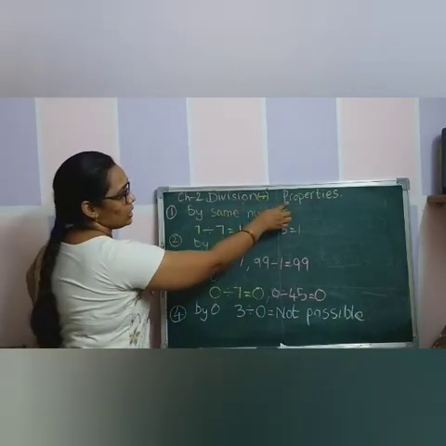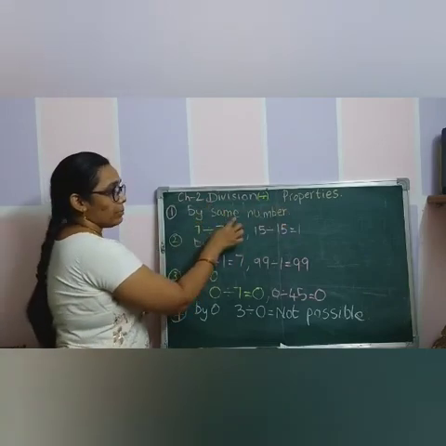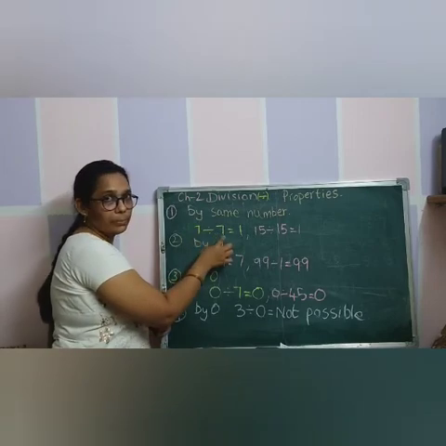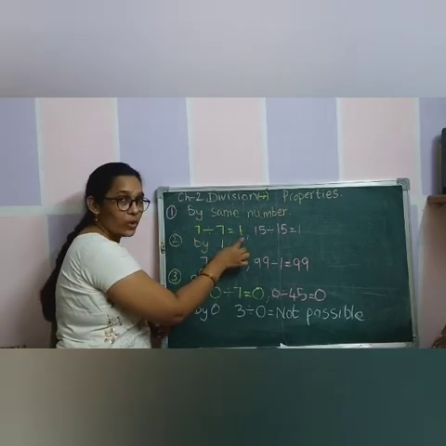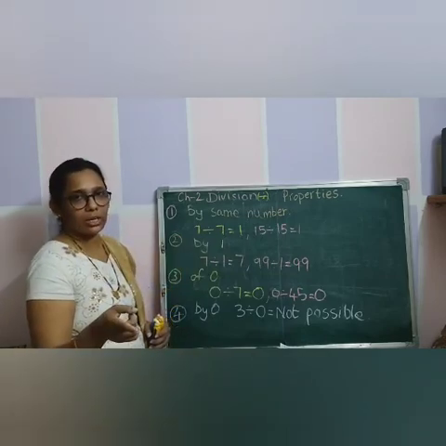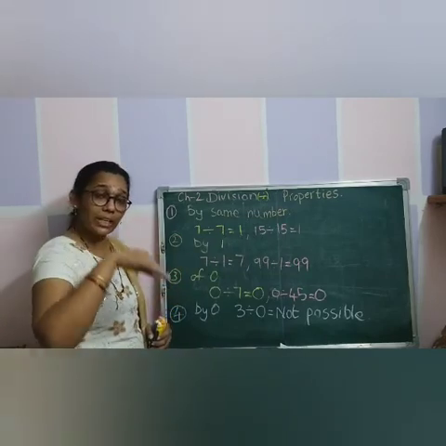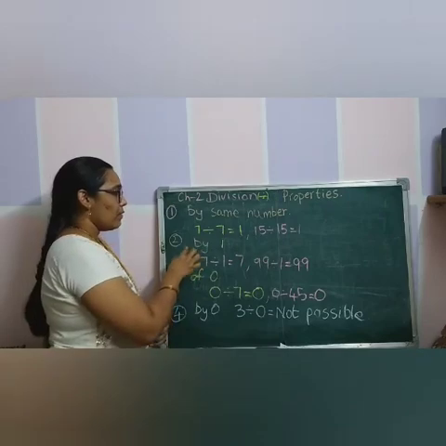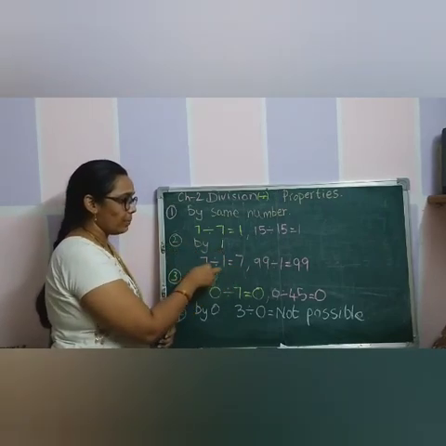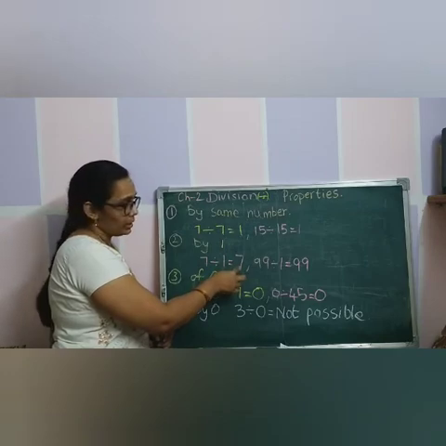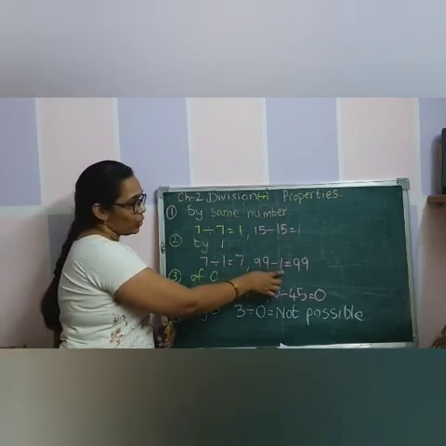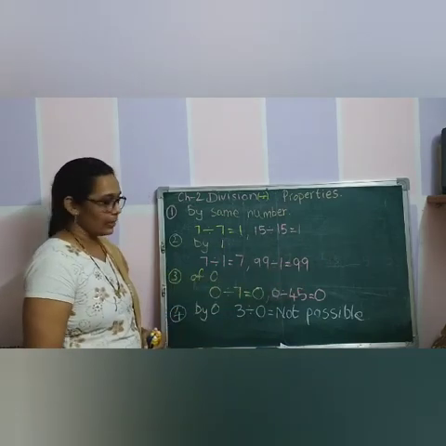Properties of division. Division by same number. When you divide any number by the same number, the quotient is 1. 100 divided by 100 is also 1. 1000 divided by 1000 is also 1. When you divide any number by 1, the quotient is the number itself. Okay? Any number you can take divided by 1, you will get the same number.